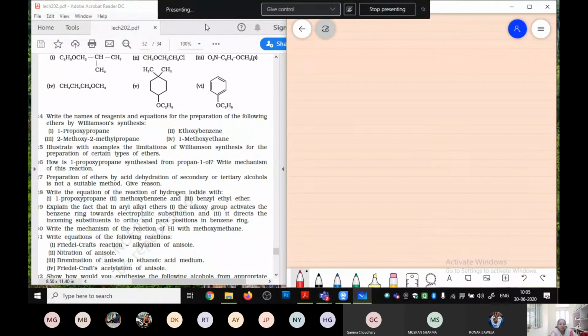Now the next question, question number 11.26. It says: how is 1-propoxypropane synthesized from propan-1-ol? Write the mechanism of the reaction. Now, what you have to do is prepare a propoxypropane, meaning you are preparing an ether from the alcohol.